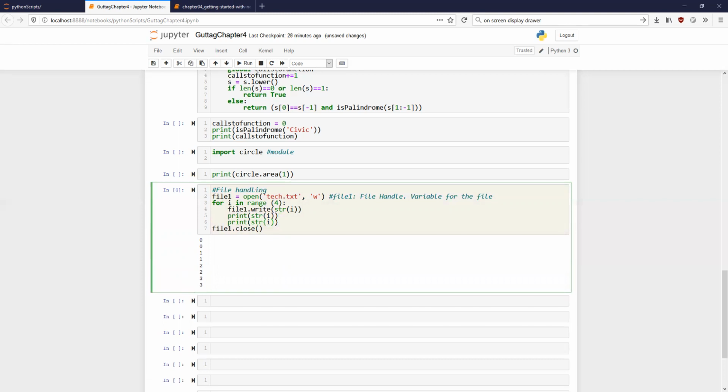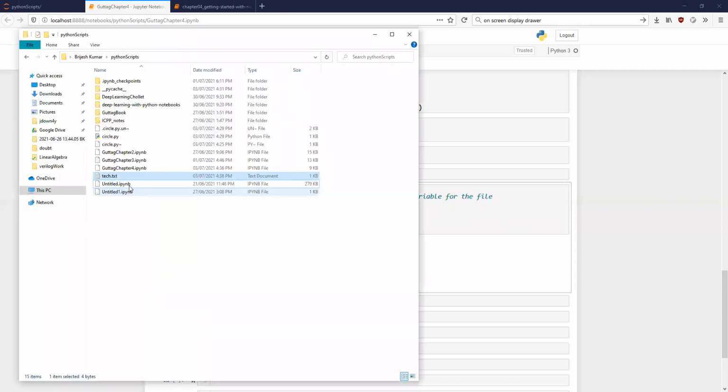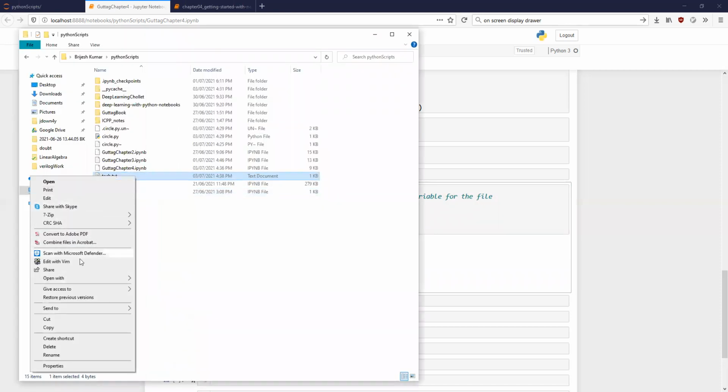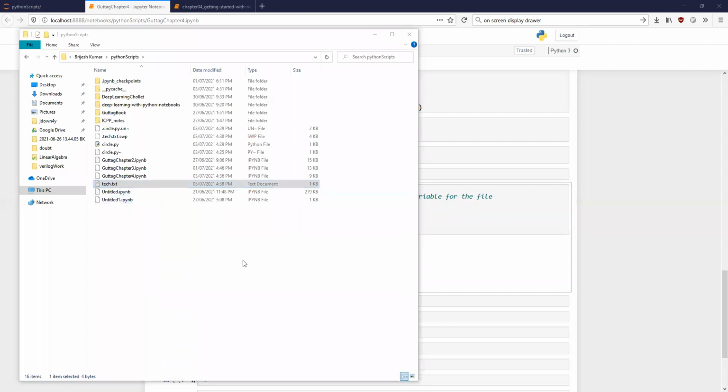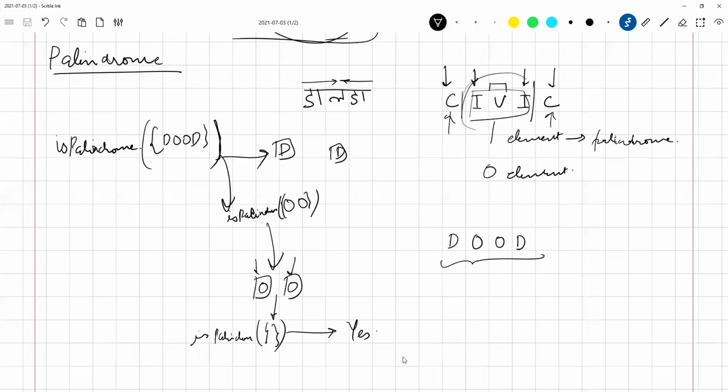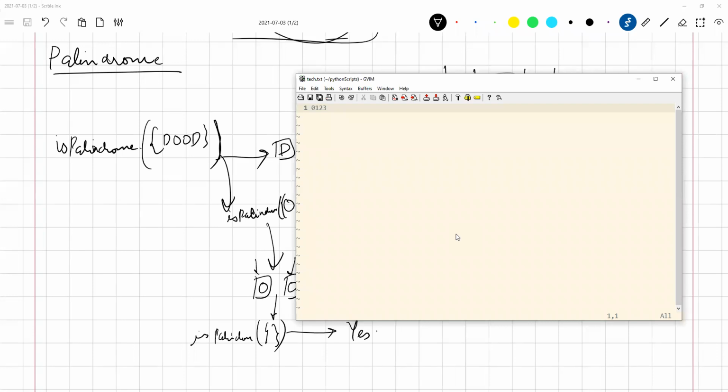But if you look at the file that this generates, what happens in that case? It is writing on the same line. So write does not automatically add a new line character to it. It does not add a new line on its own. You have to specifically tell it to add a new line.